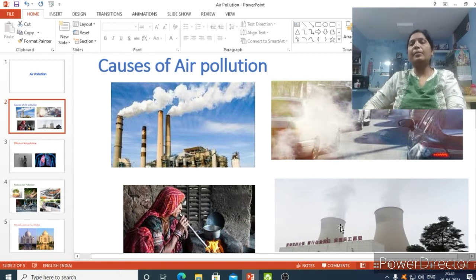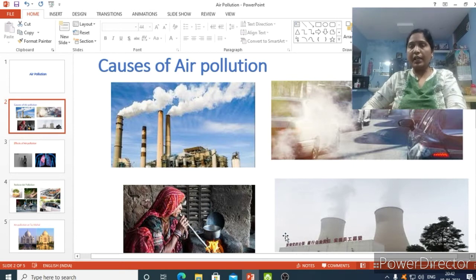They are burning the coal. When coal is incompletely burned, it releases smoke. So thermal power plants have a greater amount of sulfur dioxide, SO2. This you will read when you come to higher classes. This sulfur dioxide will mix with the rainwater. When rain is falling, sulfur dioxide mixes with rainwater and causes acid rain.